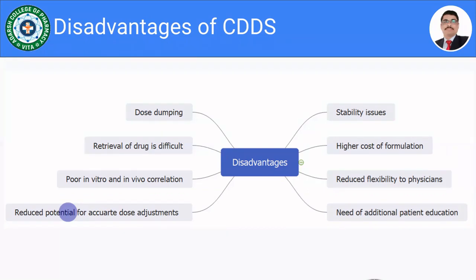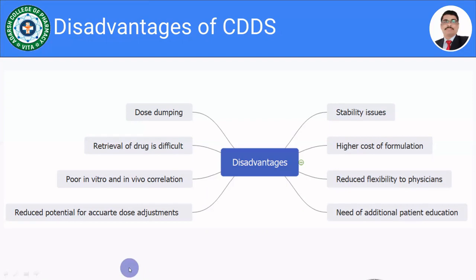There is no need to moderate the dose. But if we have designed the controlled drug delivery system of a specific dose, say, for example, we have designed the formulation of drug X with 100 milligram, it becomes very difficult for the physician to adjust the dose according to their need. So that is the fourth limitation of the controlled drug delivery system.